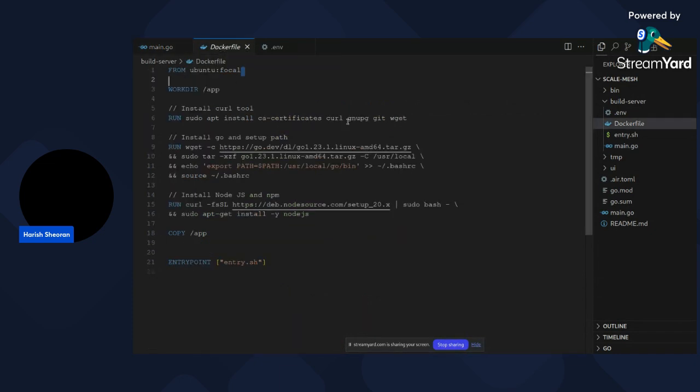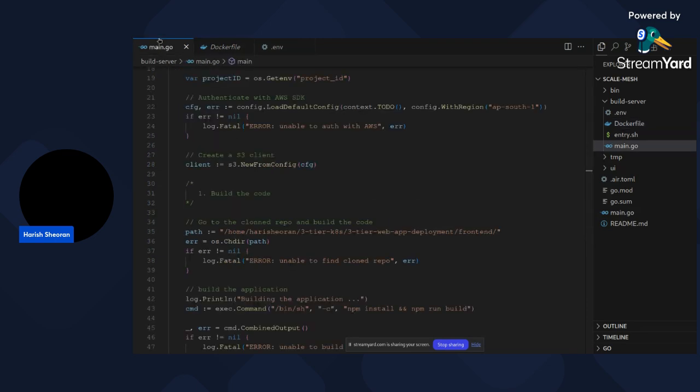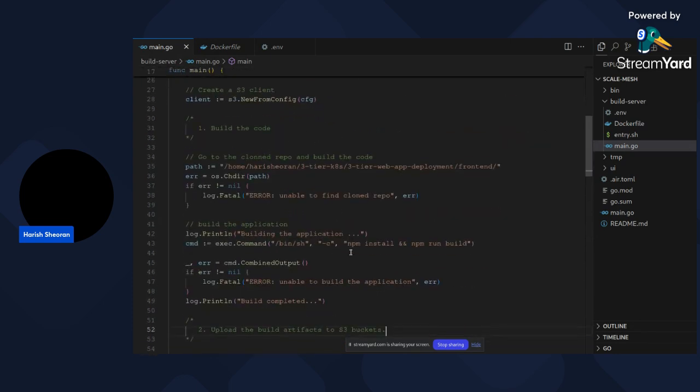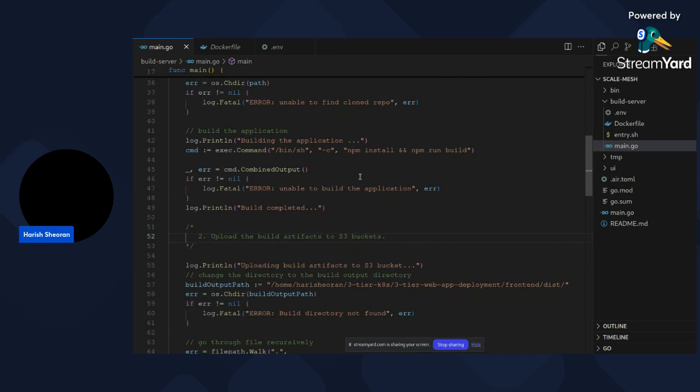I'm using Docker, so that the building part will not take place on the server itself of Scale Mesh. I will spawn up this Docker container, build the web application inside it, and then destroy it. So yeah, I'm building this in the Go language.